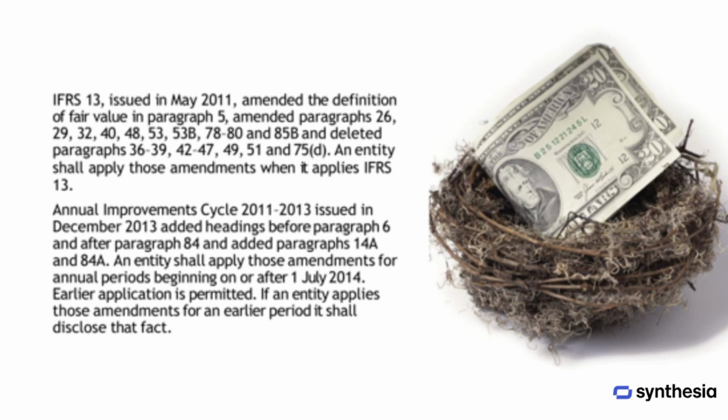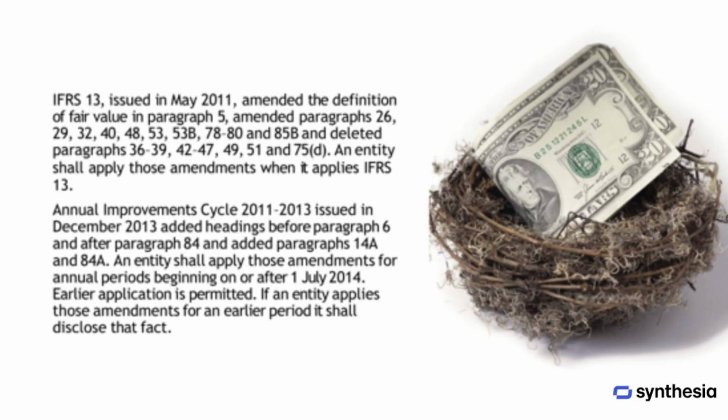IFRS 13, issued in May 2011, amended the definition of fair value in paragraph 5 and made changes to paragraphs 26, 29, 32, 40, 48, 53, 53B, 78, 80, and 85B. It also deleted paragraphs 36, 39, 42, 47, 49, 51, and 75D. Entities must apply these amendments when they apply IFRS 13.